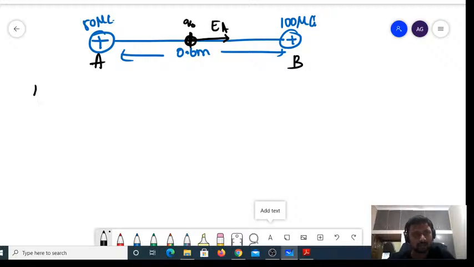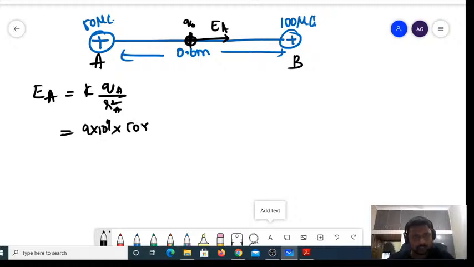Let me write the value of EA. What is the expression we know for a point charge? It is K into Q divided by R square, right? EA is K QA divided by RA square. K value is 9 into 10 power 9, multiplied by 50 into 10 power minus 6, because it is given in microcoulombs, divided by the distance.